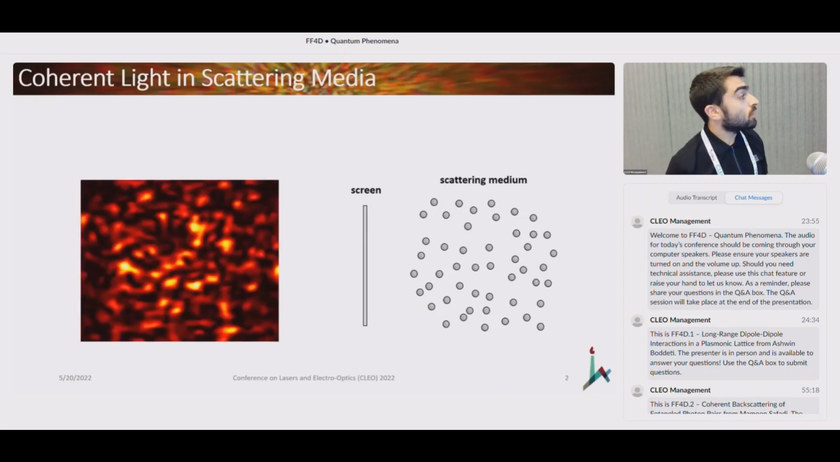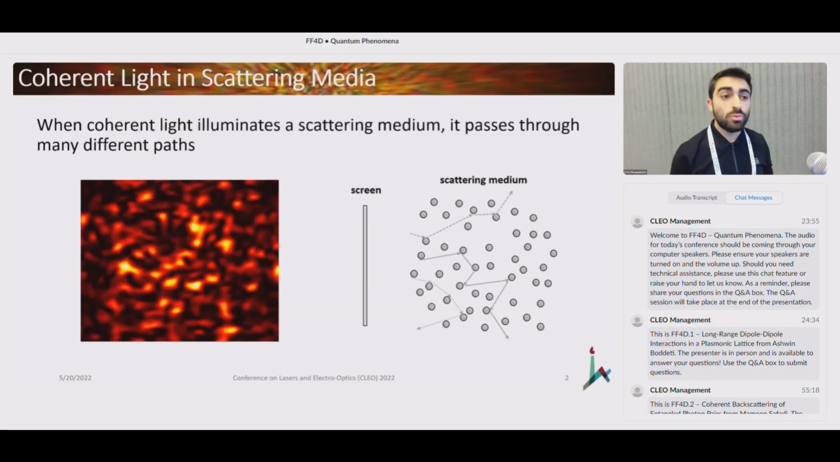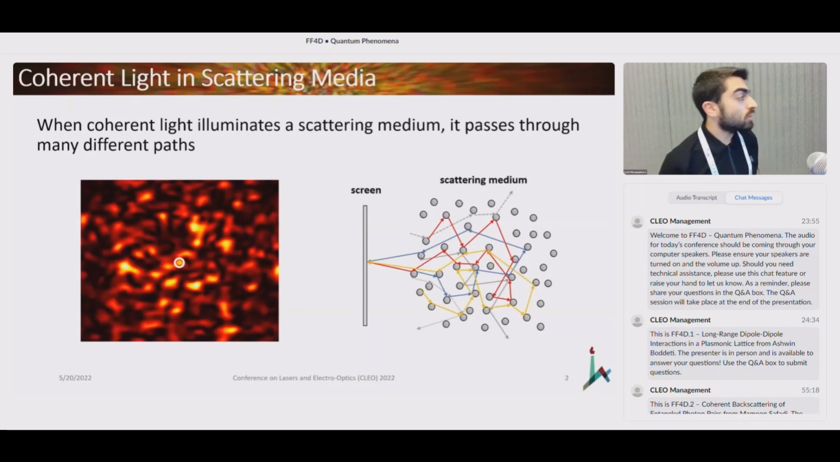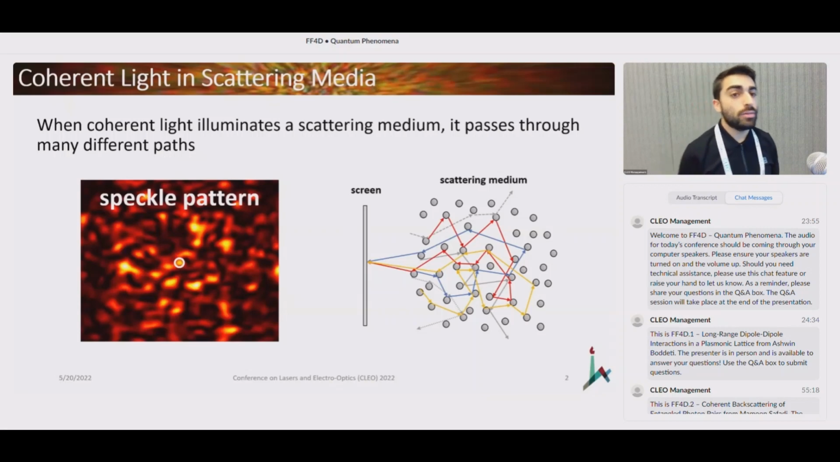And this grainy pattern is due to the fact that the light can travel through many different paths inside the medium. And essentially what we see at each point on the screen is simply their interferences. So whenever we see a bright spot, it corresponds to the constructive interference of all these paths. And whenever we see a dark spot, it corresponds to their destructive interference. This is typically what we call in the literature a speckle pattern.